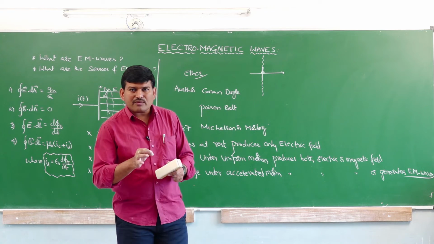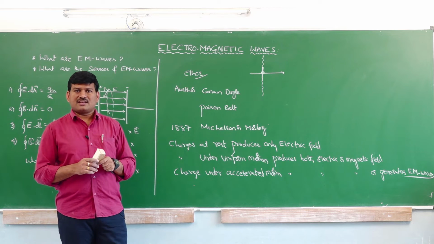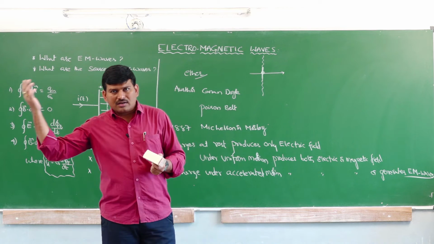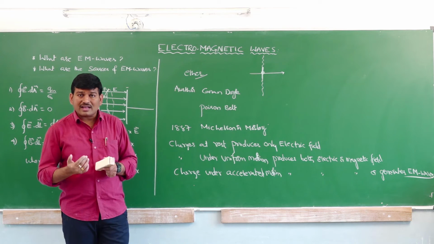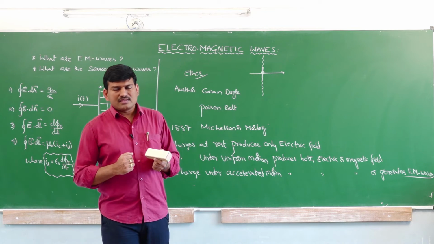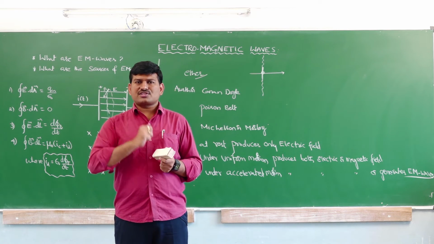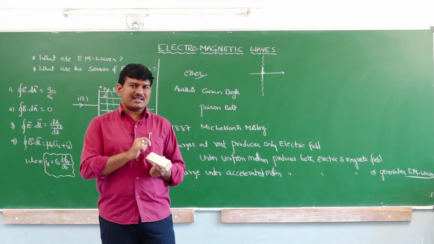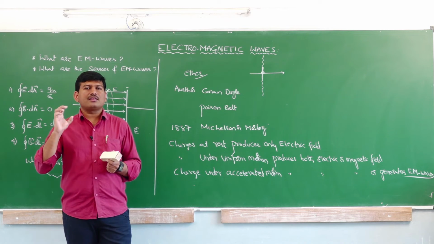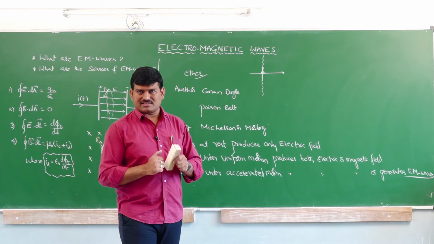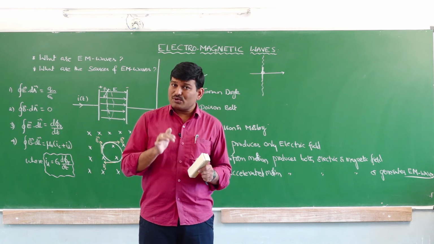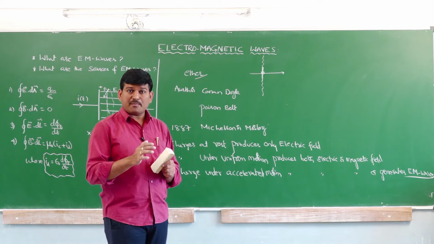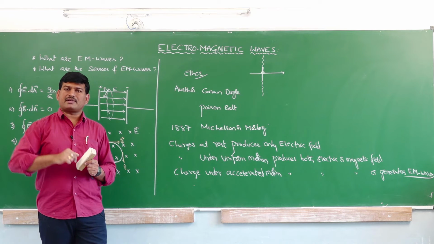Is it clear? In a similar way, if the sun is the nearest star for us, in the universe we have so many stars which are 100 light years away from us, or more than that. Suppose you have received a radiation which has traveled 100 light years, and when you analyze it you come to know that an explosion happened on that particular star. Did that explosion happen now? No. That explosion happened some 100 years before. Is it clear or not?